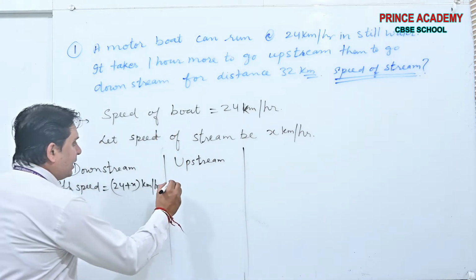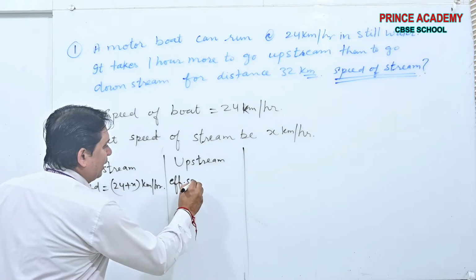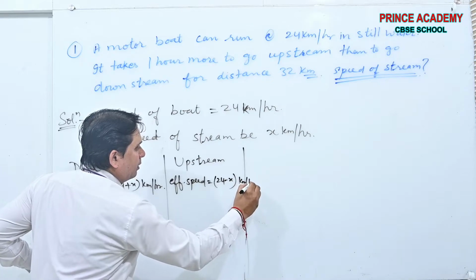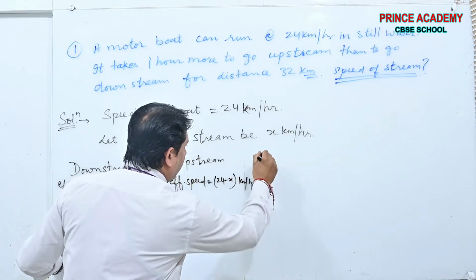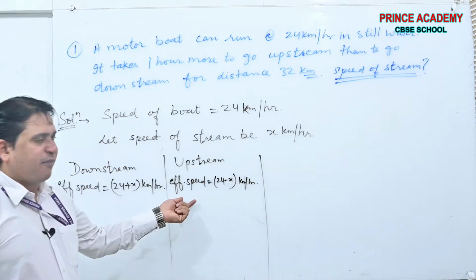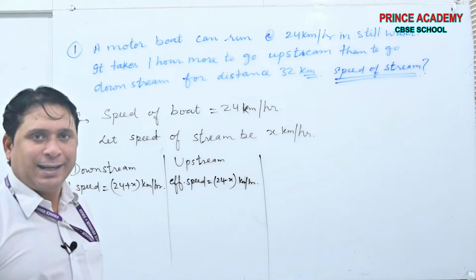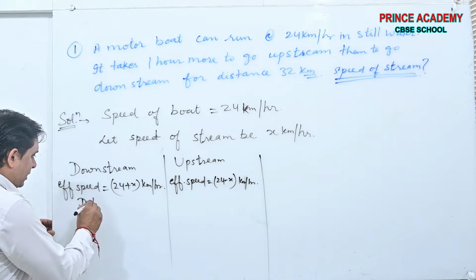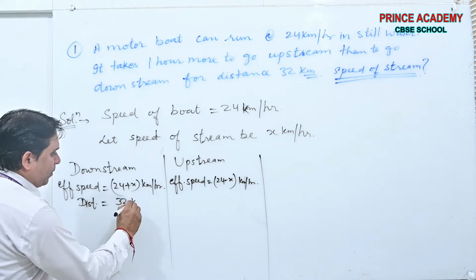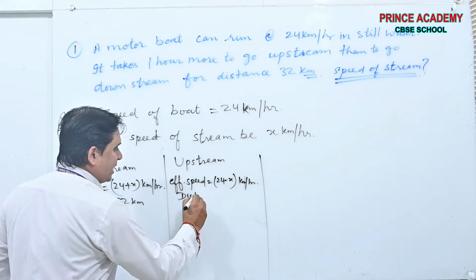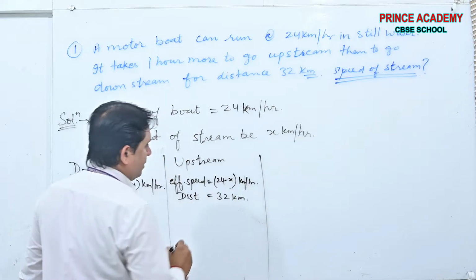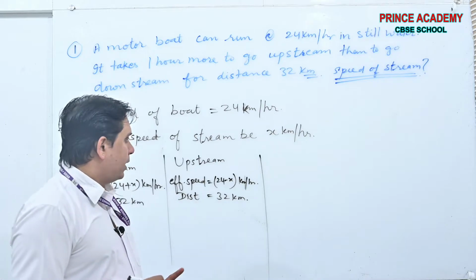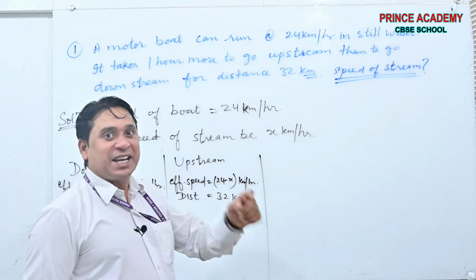And in case of upstream, effective speed will be 24 minus x kilometers per hour. You got my point, beta? Now see here, distance in both cases is 32 kilometers. Here is 24 plus x downstream, 24 minus x upstream. Okay, now see, what is the time distance relation?